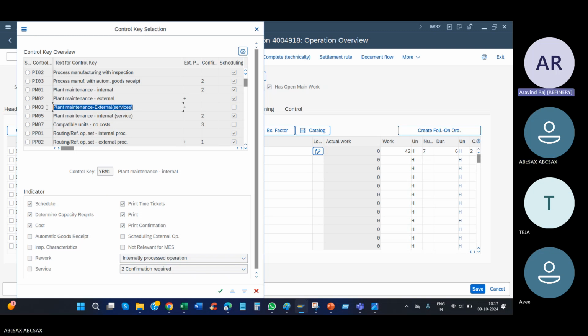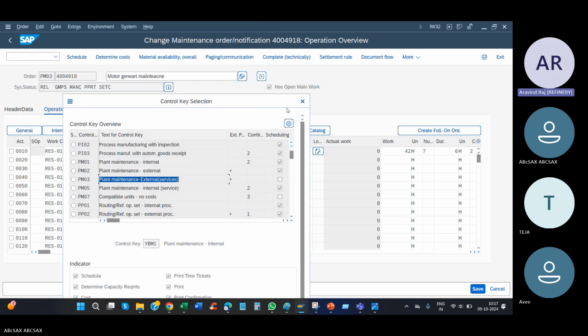So the labor cost is not calculated with the machine. In PP we are selecting the machine, and we are not taking labor cost.